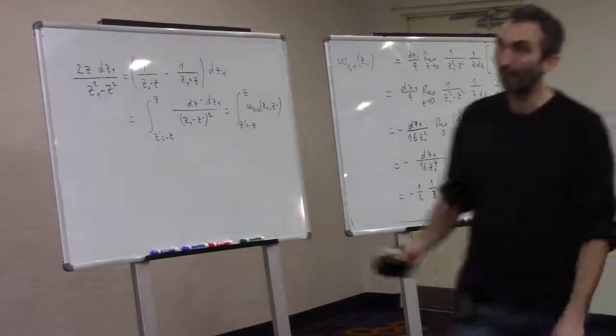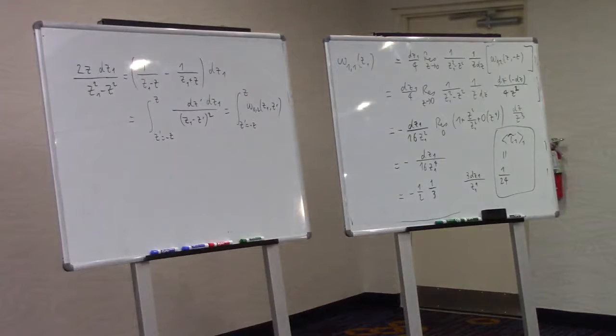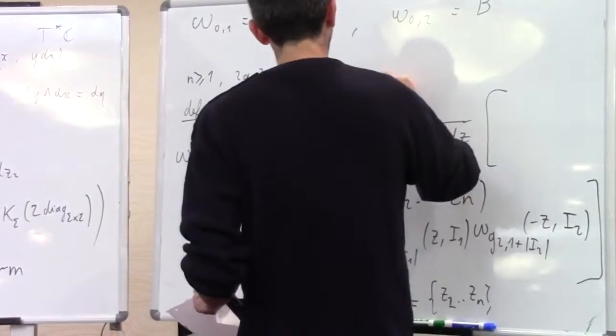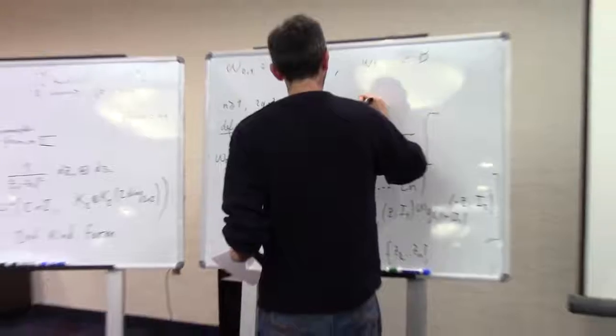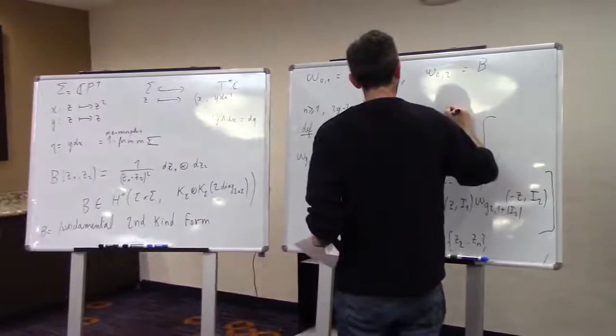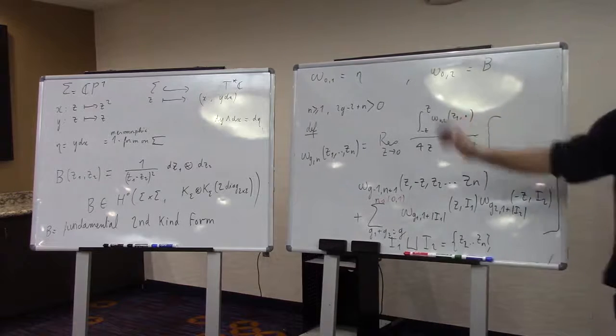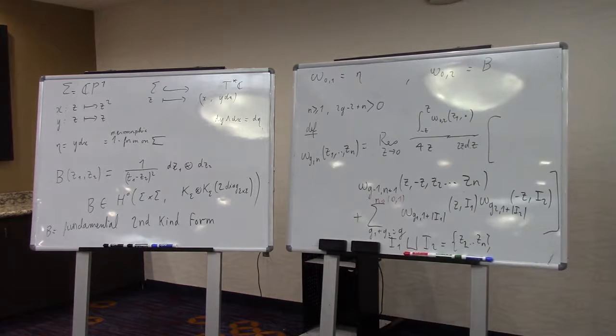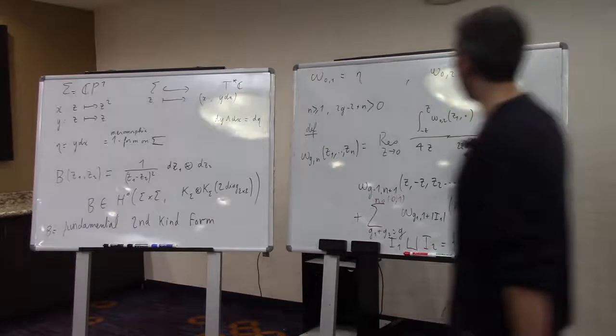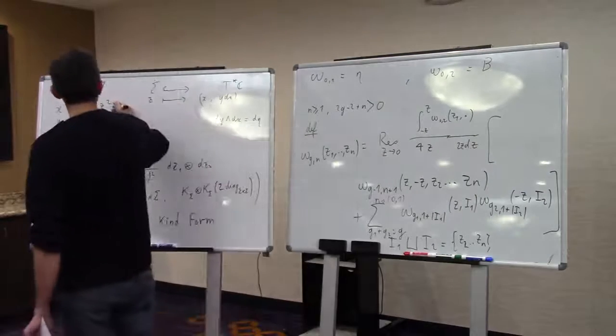So let me now rewrite this here. The z prime, let me call it dot. Dot is the variable you integrate. It's what I call z prime. Right. Now 2z dz, you recognize that it is dx.